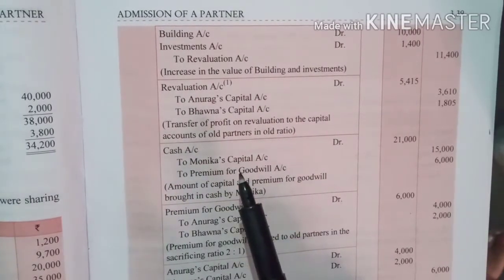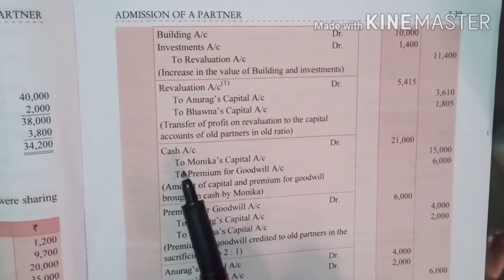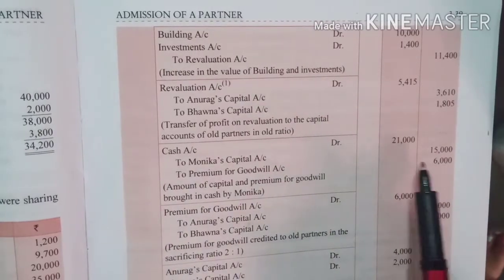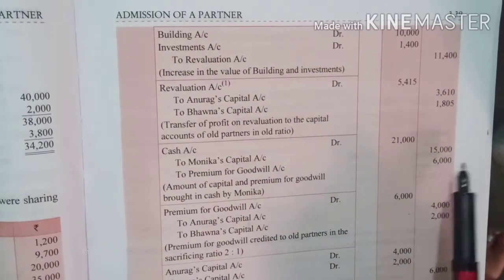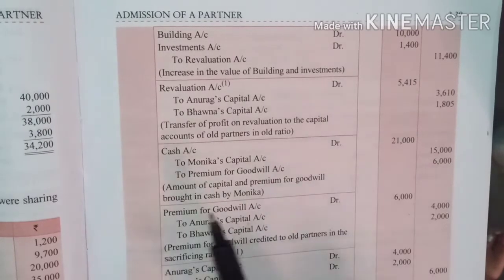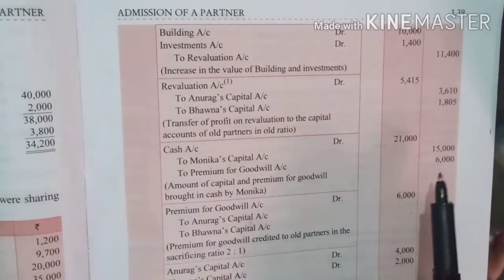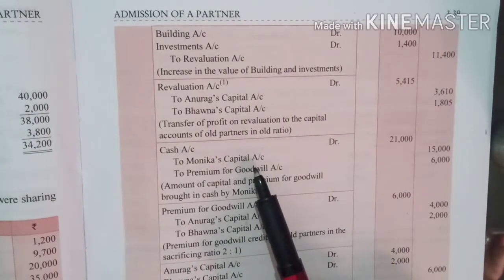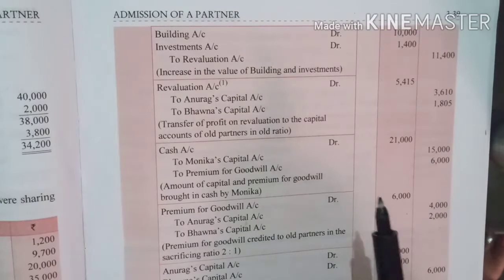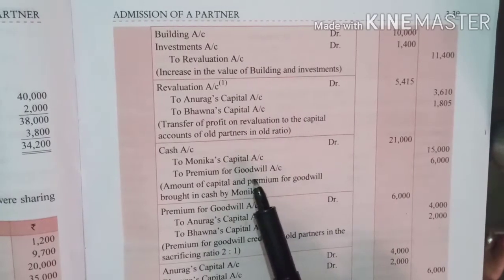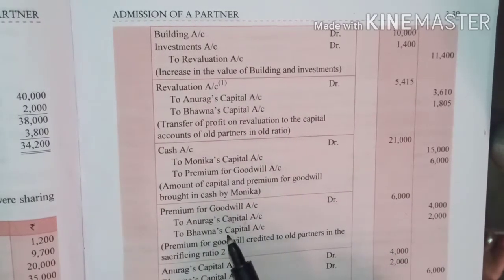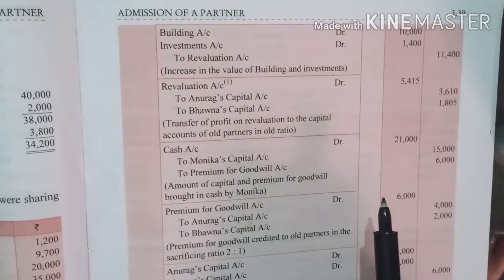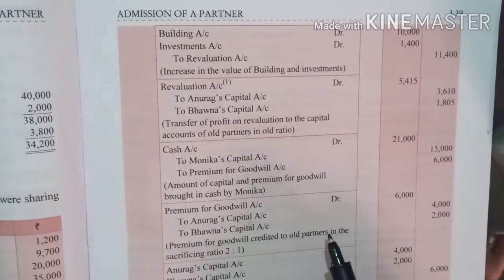What have we received for that? We have received cash. So cash account debit to Monica's capital account, to premium for goodwill account. So 15,000 is the capital which she brought and 6,000 is the premium of goodwill. That is why cash is 21,000, the total of these. Now what is the next step? See, goodwill has some steps which I have already informed you, right? Once you have done the entry of premium for goodwill, next you have to transfer this goodwill into old partners' capital account, right?